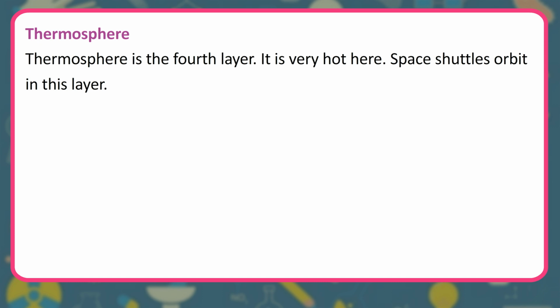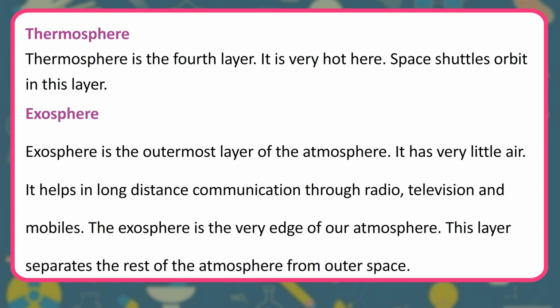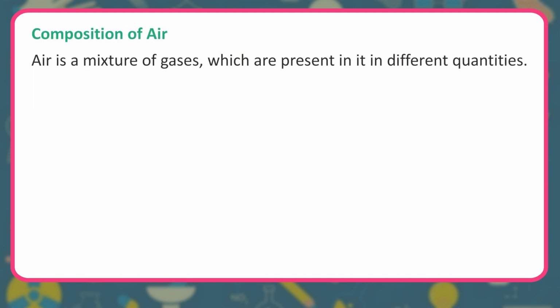Thermosphere. Thermosphere is the fourth layer. It is very hot here. Space shuttles orbit in this layer. Exosphere. Exosphere is the outermost layer of the atmosphere. It has very little air. It helps in long-distance communication through radio, television and mobiles. The exosphere is the very edge of our atmosphere. This layer separates the rest of the atmosphere from outer space.